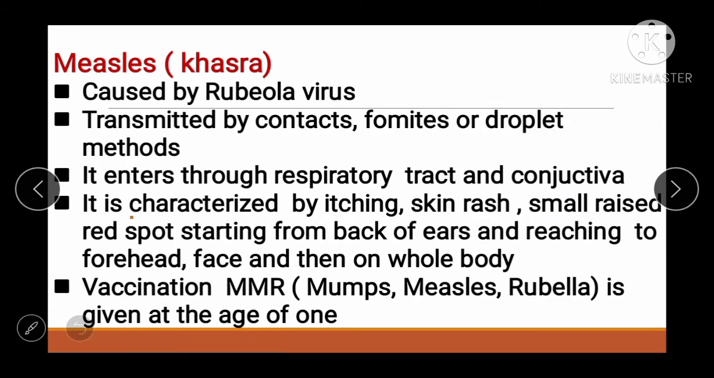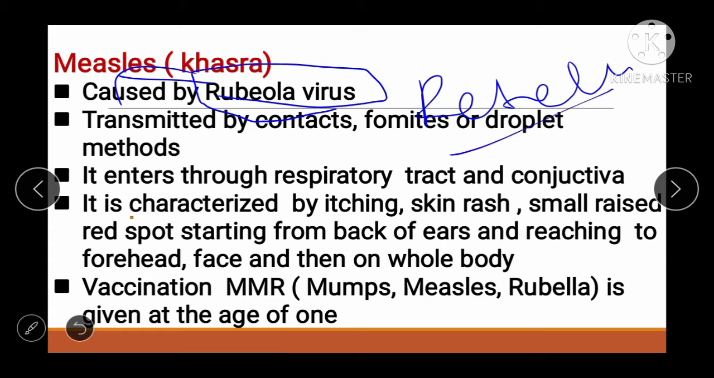Now let's see measles. In Hindi we call it khasra. Measles is caused by rubella virus. See friend, when I say measles, it means measles, but when I say rubella, it means German measles. This is a basic concept and a frequently asked one-liner question in competitive examinations. Measles and German measles are both caused by rubella virus.